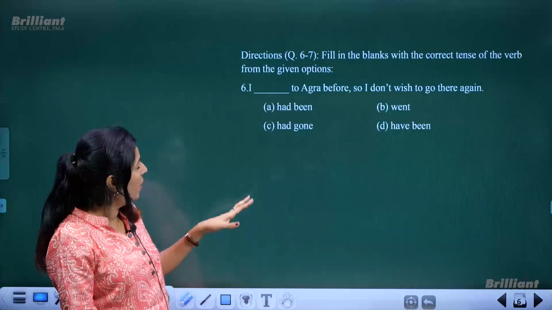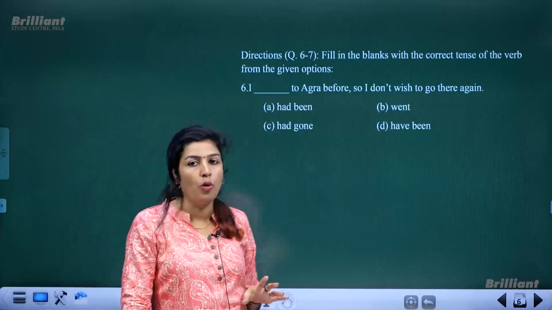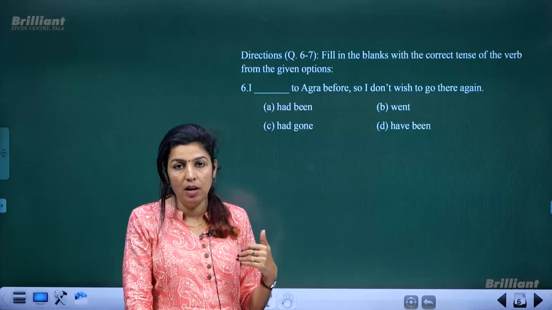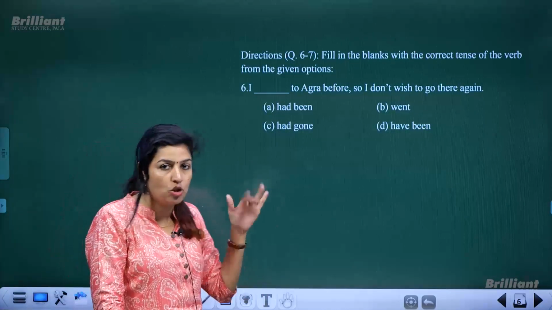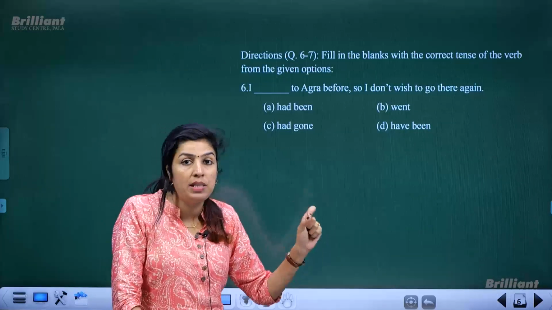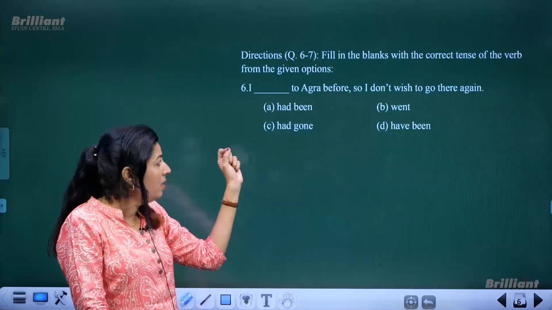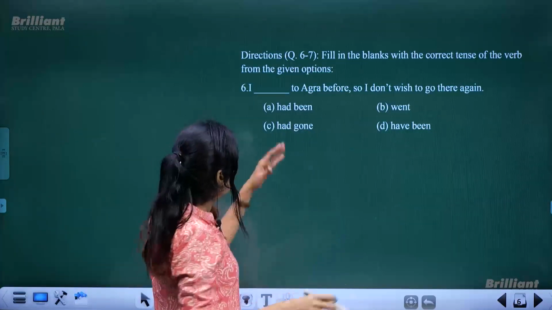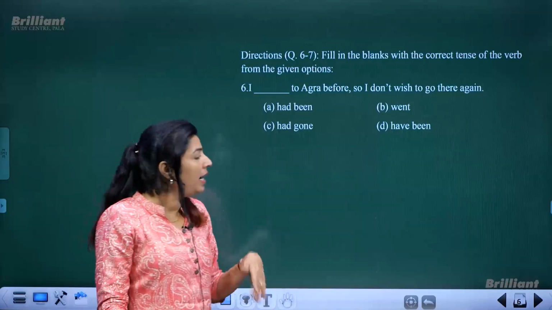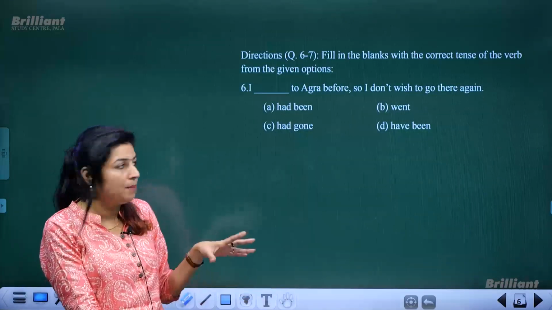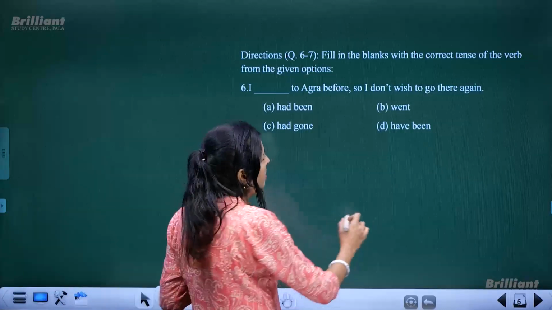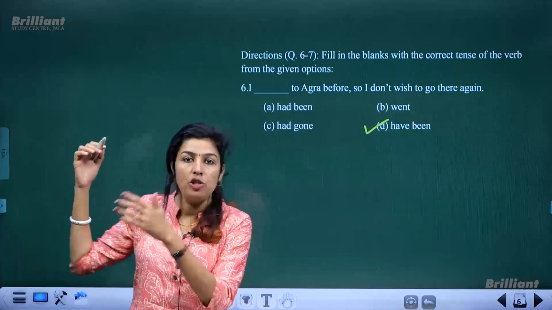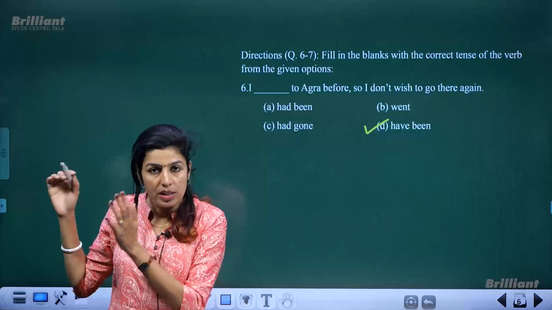So if you choose the first one, I had been to Agra before, I had been is not used. Okay, I had been to Agra is not the phrase to be used. Actually, we need a phrase which means visited. And had been does not convey the meaning visited. Okay, so this cannot be used. I went to Agra before, that also does not convey the meaning of visiting the place. The correct option is have been. I have been there before. I have been to Mumbai before means I have already visited the place.